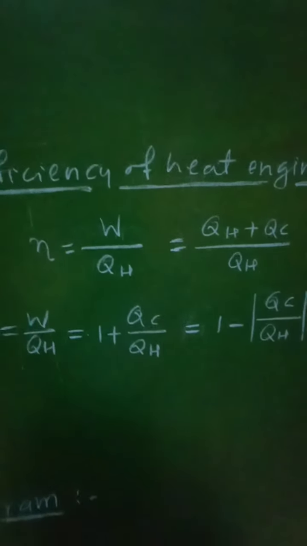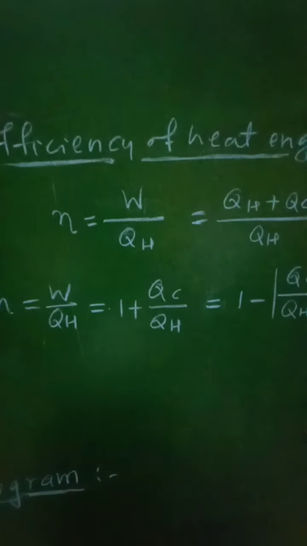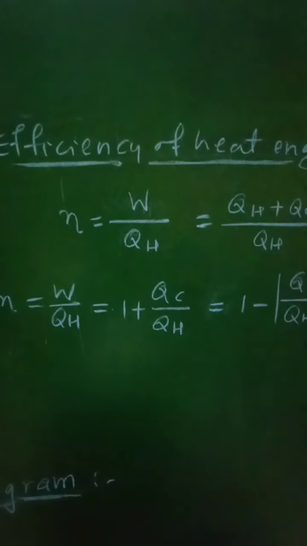So this equation will represent the efficiency or thermal efficiency of the heat engine.